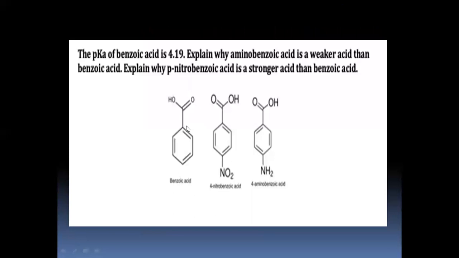So when you compare this, para-nitrobenzoic acid is highly acidic compared to benzoic acid because of the presence of the electron-withdrawing group, which in turn increases the acidity of this compound. But in the case of 4-aminobenzoic acid, since we have an amine group which is an electron-donating group, that is, a plus I effect or plus R effect, the acidity of this compound will reduce. Therefore, the acidic strength also reduces. Hope you understood this.